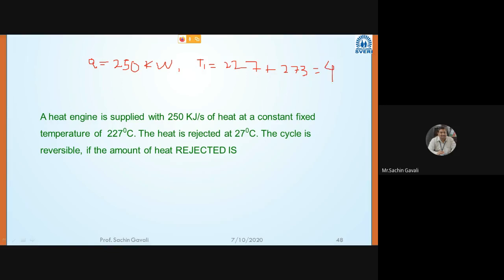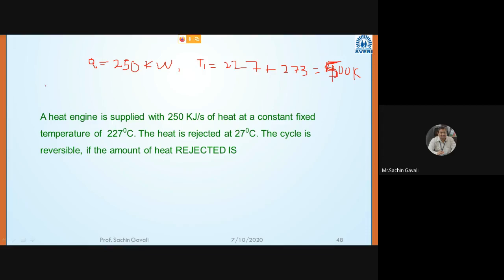If you get the answer then it is correct. 500 Kelvin. So T1 is equal to 500.